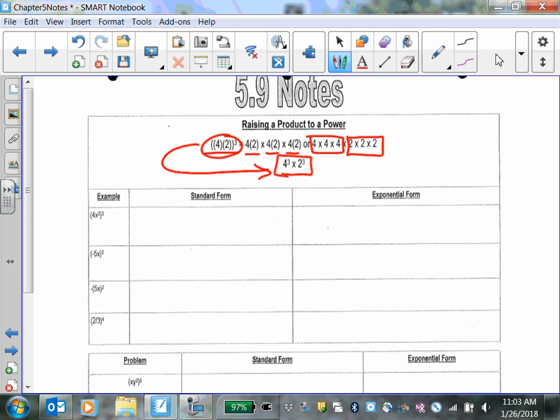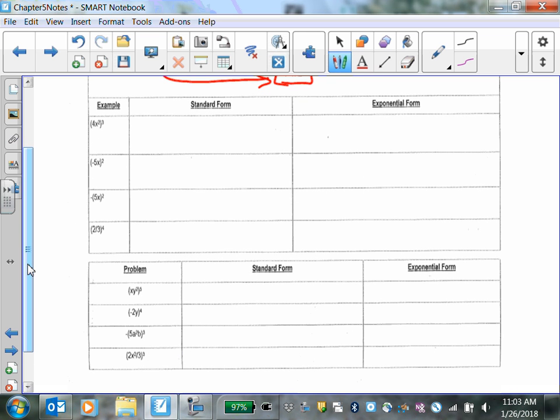So, first one, 4x squared to the third power. Do not overthink this. You're literally doing 4x squared 3 times. Standard form would be where you write it out: 4x squared times 4x squared times 4x squared. And so I'm asking, can you write this exponentially? Definitely. There's a 4, a 4, and a 4. That's the same as saying 4 to the third power.